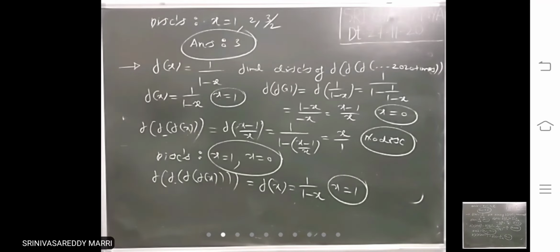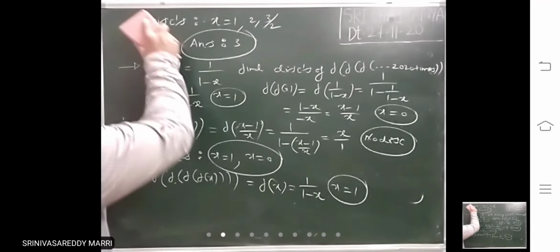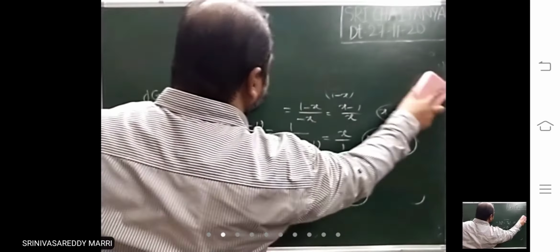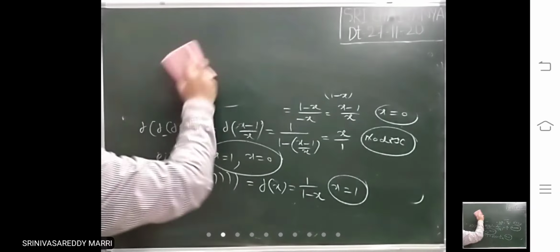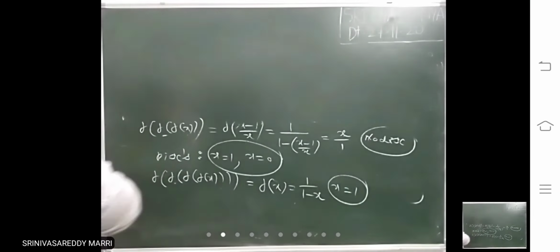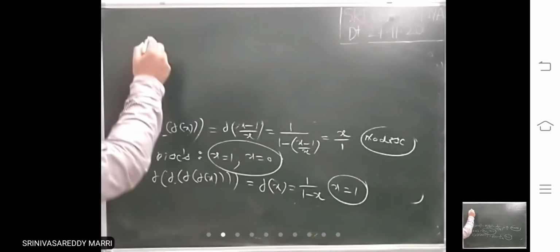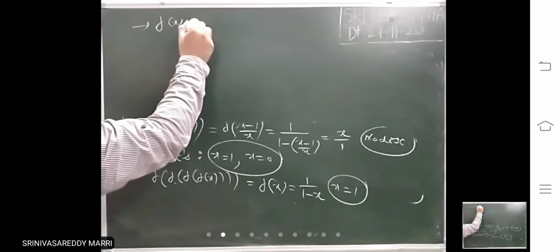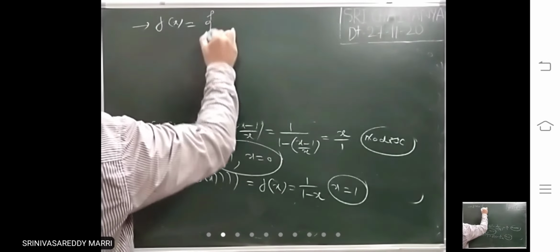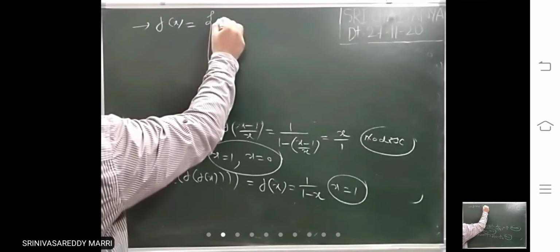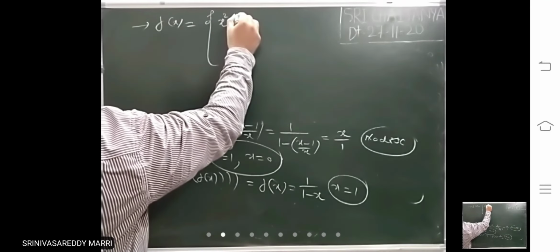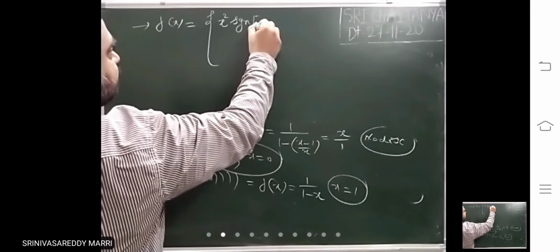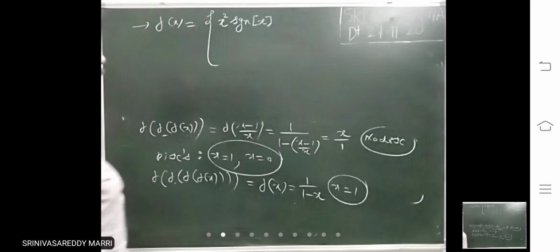Look at next. Functions will be given like this. Look at it. The function is given as x square into SGN of step x. I have told you the signum function.